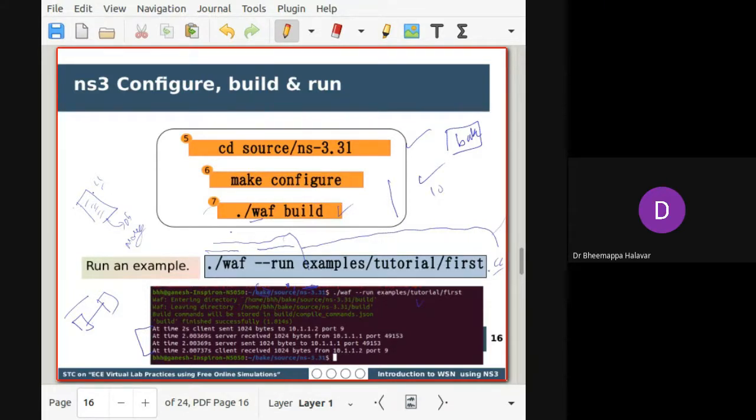Then comes how you change and how you map. We'll see that in detail. As of now, just to download and install, these are the steps. If you follow these steps as they are, it will take around 10 to 20 minutes just to build. After that, you can execute. This is one part of the installation.